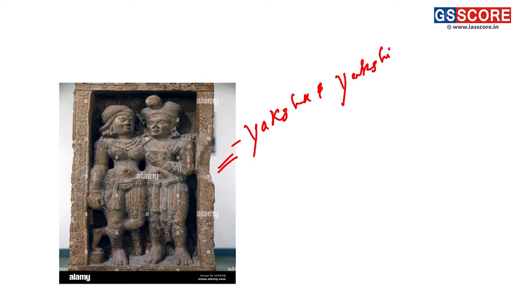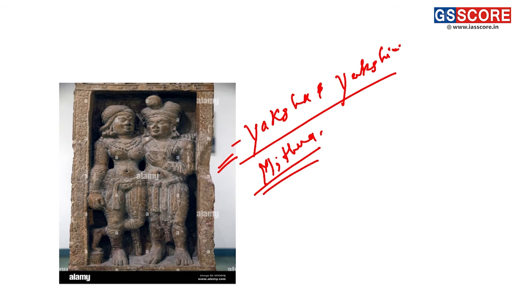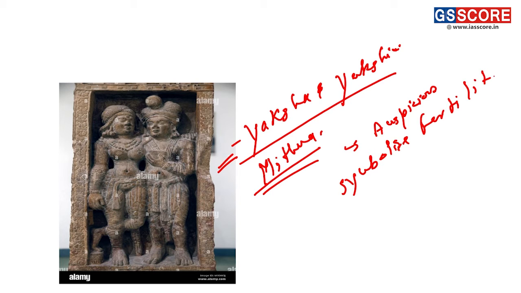They are in the Mithuna position, a sex symbolism position, which this figure depicts and which is considered very auspicious, and symbolizes fertility and abundance or prosperity.